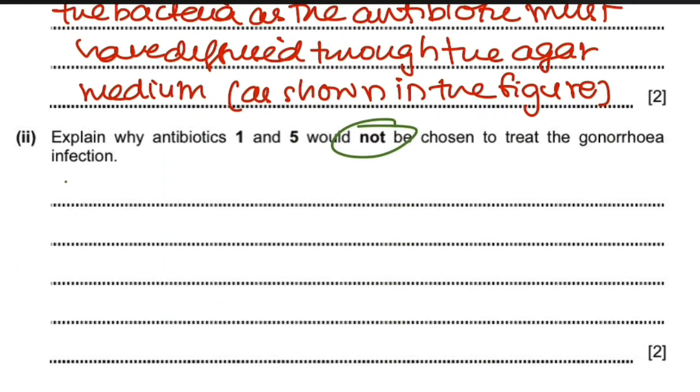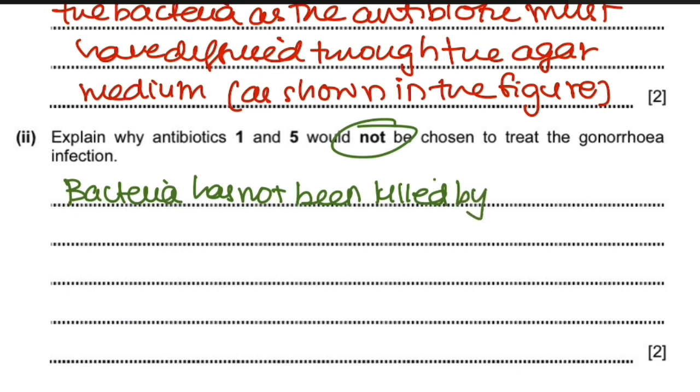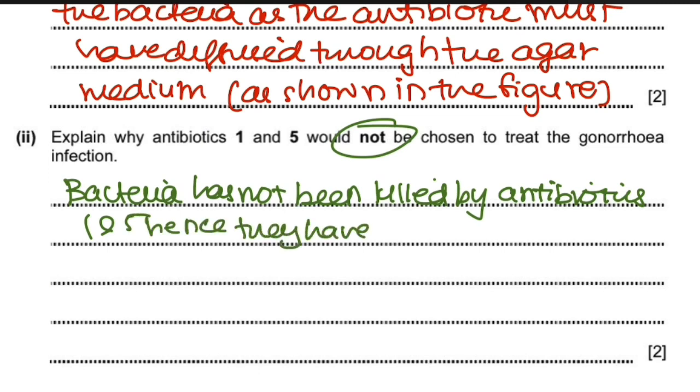So the bacteria has not been killed by antibiotics 1 and 5, hence has grown around the disc.